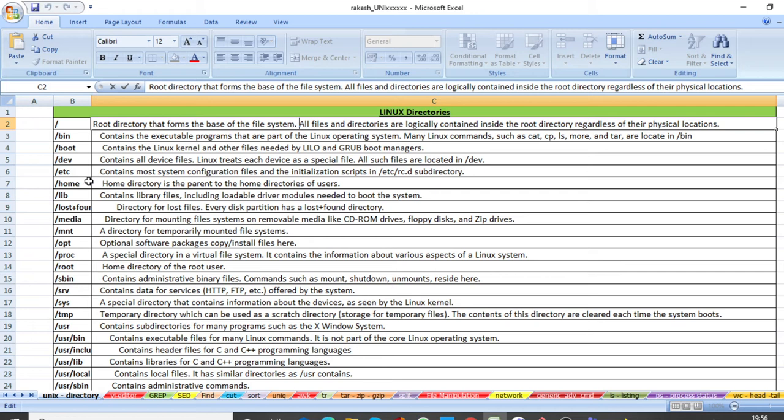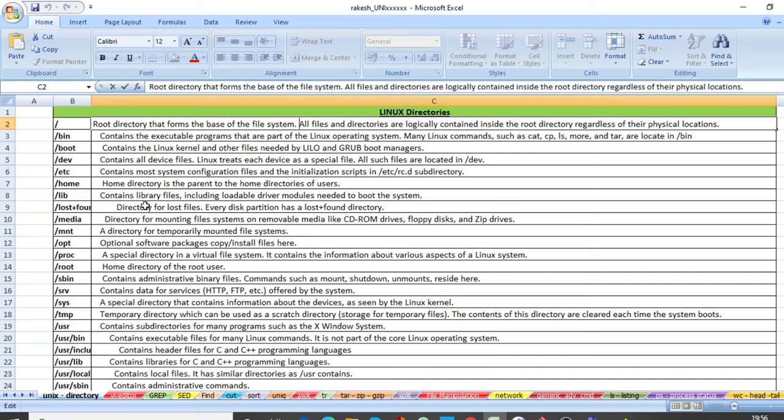Then etc contains most system configuration files and the initialization scripts, etc subdirectories, okay? So inside etc you will find the system configuration. In case you have to define some environment variables and all, you can find some configuration inside etc also.